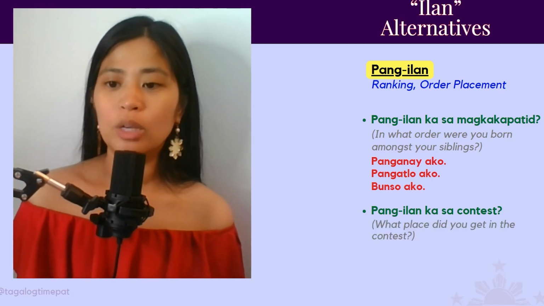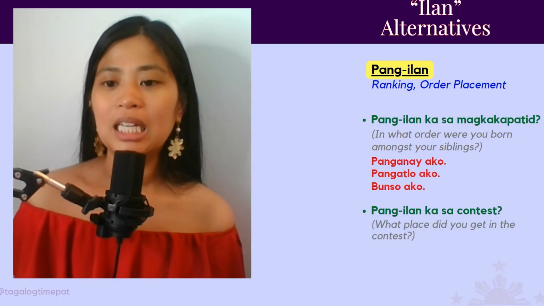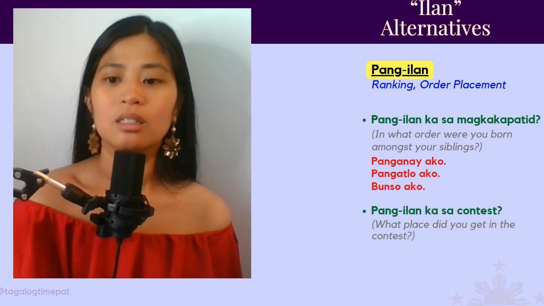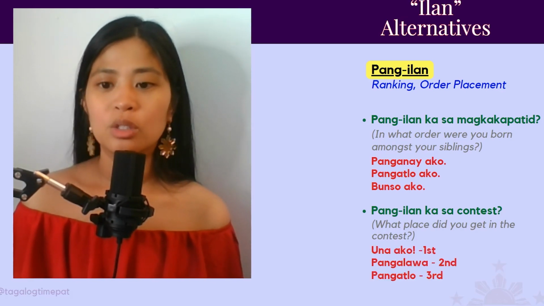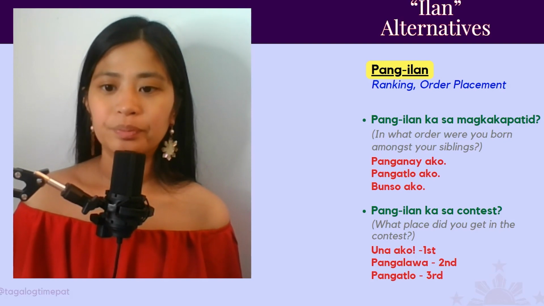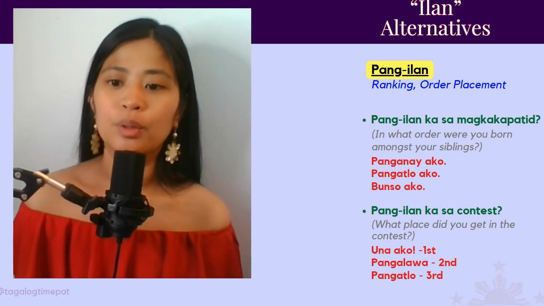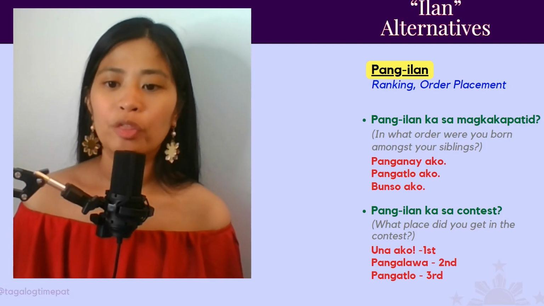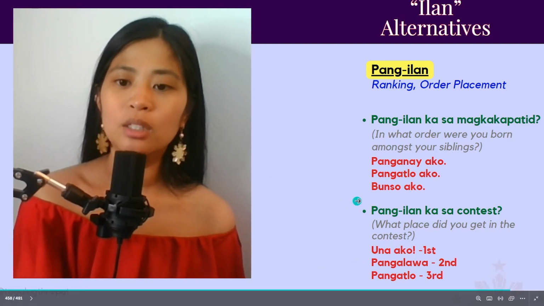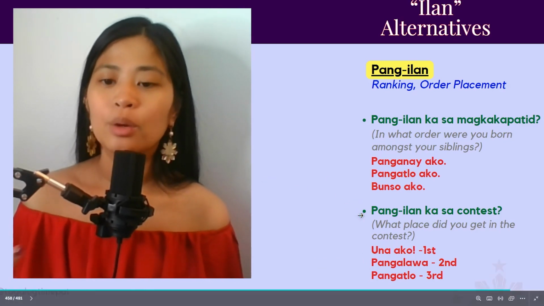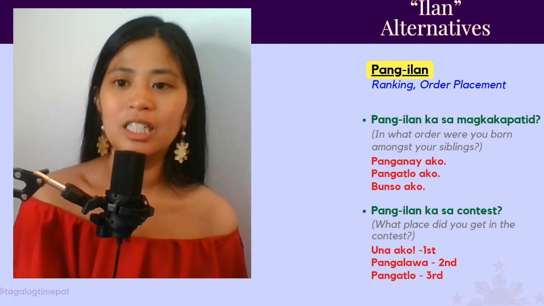What place did you get in the contest? Pang-ilan ka sa contest? Here are some examples. Una ako, I was first. Una ako. Pangalawa ako, second. Pangatlo, third. So again, there's that pang prefix that you use to answer when it's a pang question. Very interesting.